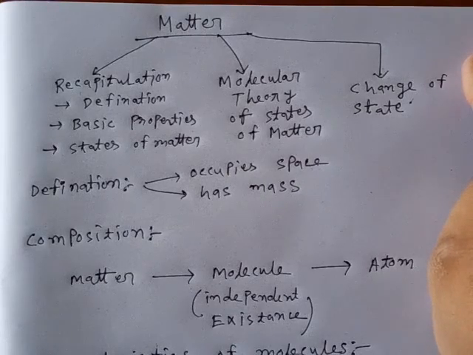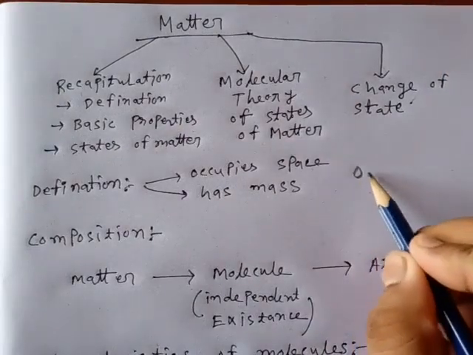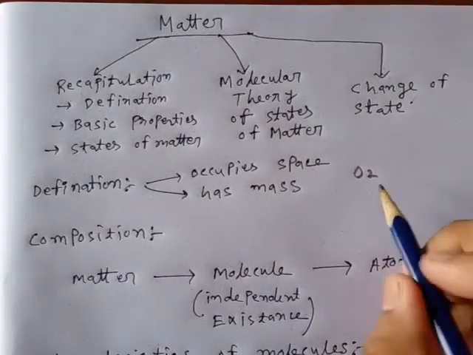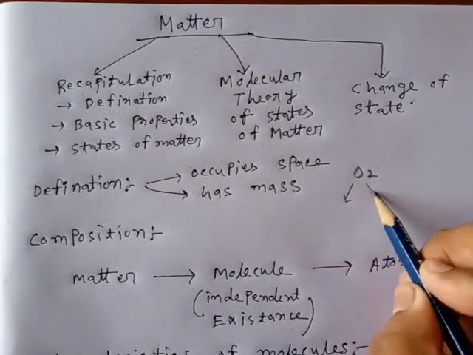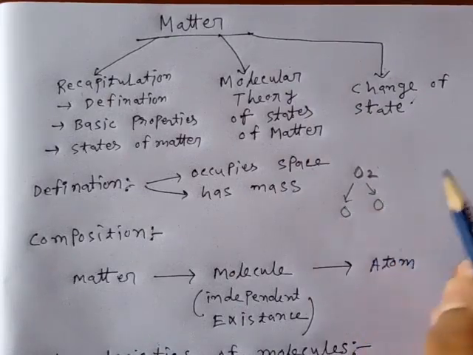Suppose we understand this with an example. Suppose I am taking oxygen. Oxygen means, you know, O2. Here O2 is an oxygen molecule, and O2 contains 2 oxygen atoms.